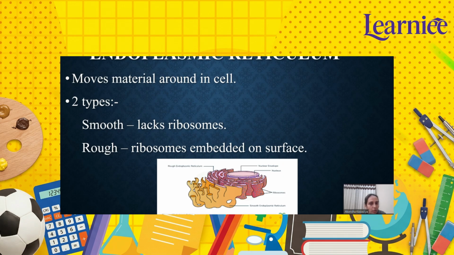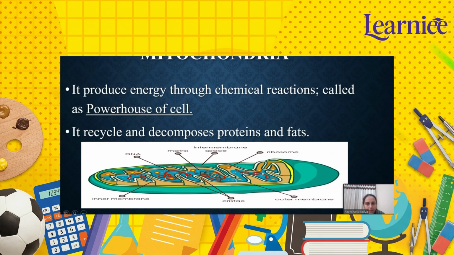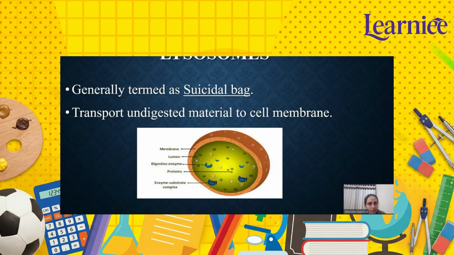As I've told you, the endoplasmic reticulum has two types, smooth and rough. Smooth lacks ribosomes, and rough has ribosomes embedded on the surface. As you can see in this diagram, these are ribosomes embedded on the surface. This is mitochondria, and what is the other name for mitochondria? It is also known as the powerhouse of the cell, right? And it recycles and decomposes proteins and fats. Now these are lysosomes.